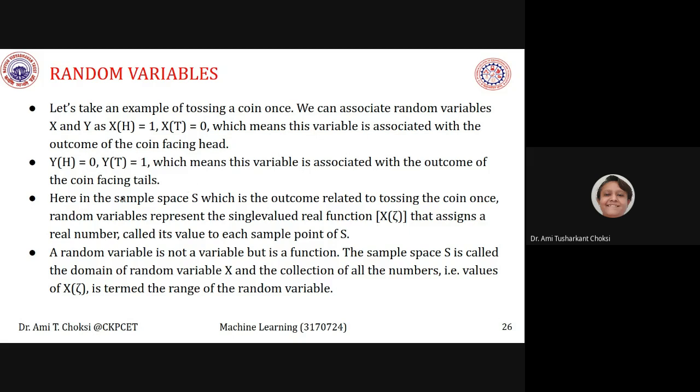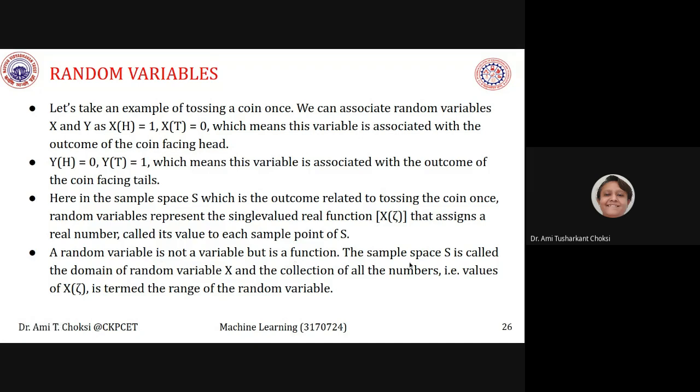Here, in the sample space S, which is the outcome related to tossing the coin once, random variables represent a single valued real function, that is, X of tau, that assigns a real number called its value to each sample point of S. A random variable is not a variable, but it is a function. Here we have considered a single valued real function, right? So a random variable is not a variable, but a function.